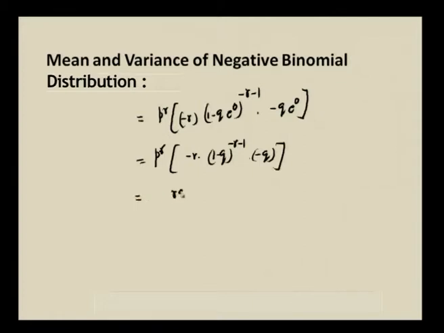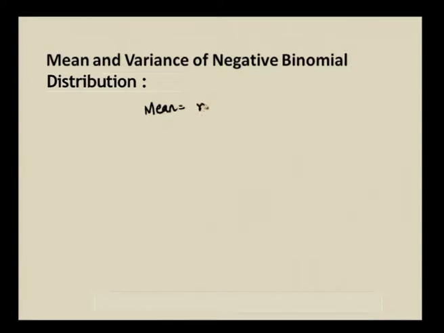Okay. So, r q into p by 1 minus q whole power r plus 1, this is p power r, right. And then 1 minus q is representing p. So, r q into p power r by p power r plus 1, one p power r will get cancelled and the remaining is r q by p. So, we have obtained mean is equal to r q by p.